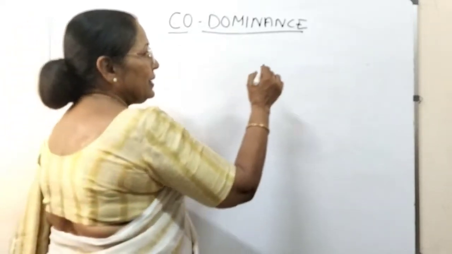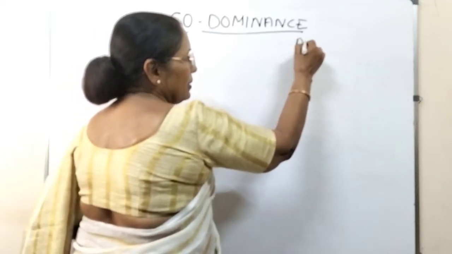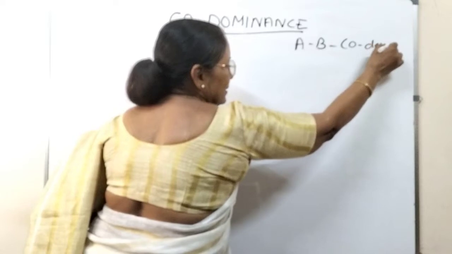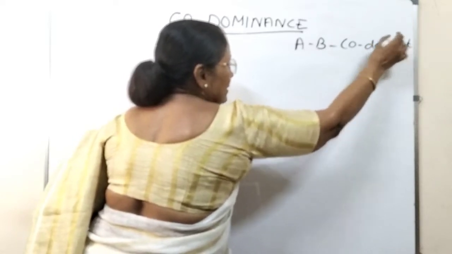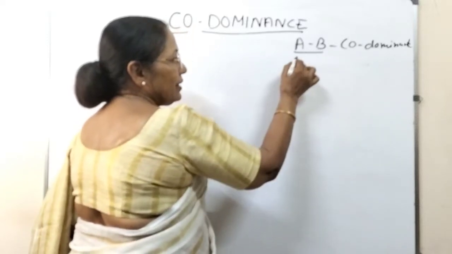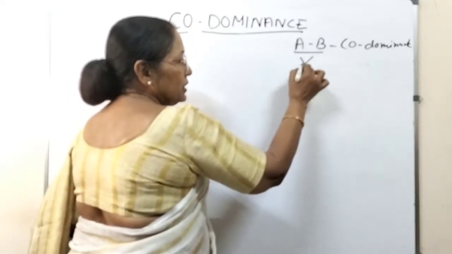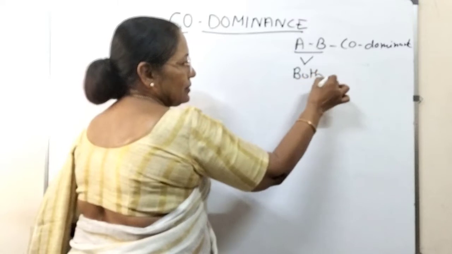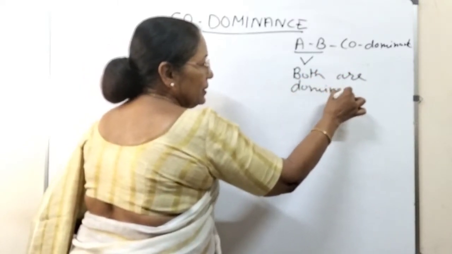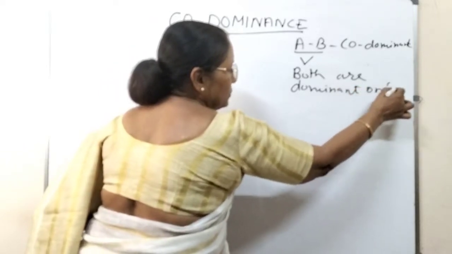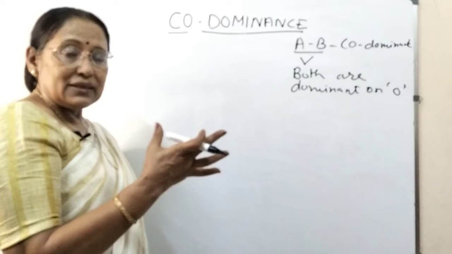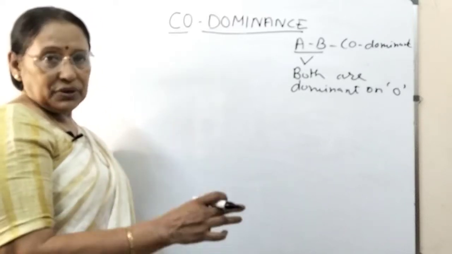Remember that A and B, these two are codominant, whereas A and B, these both are dominant on O blood group. That means O is the recessive one which can express itself only in pure condition.